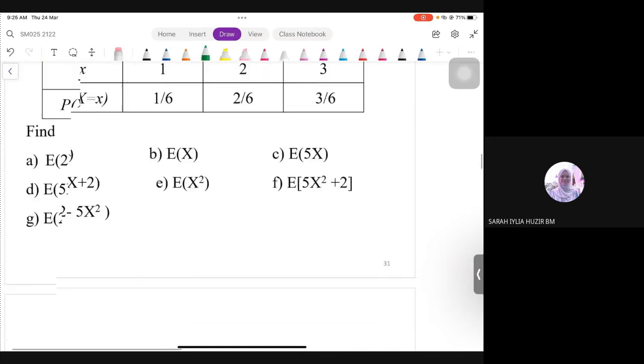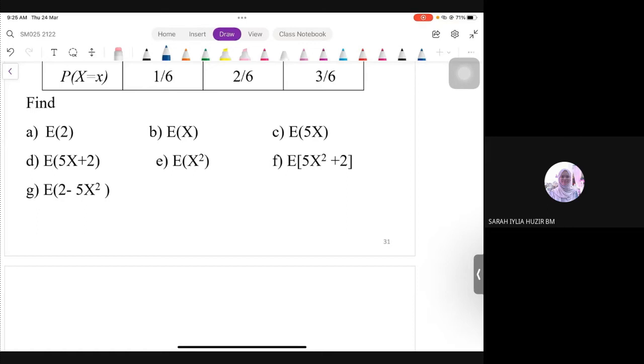Kita start from the first one. Part A, we have to find E(2). So remember the formula, the properties just now. Whenever we have expectation of constant, dalam bracket tak ada X, automatic you just copy back the constant. So this would be equal to 2. Habis cerita, tak ada apa-apa dah. Jalan kerja kat situ. Okay.